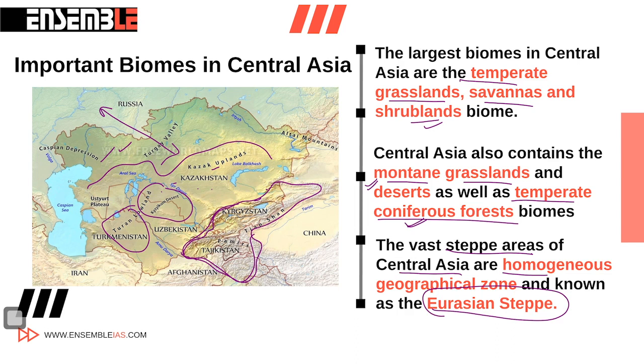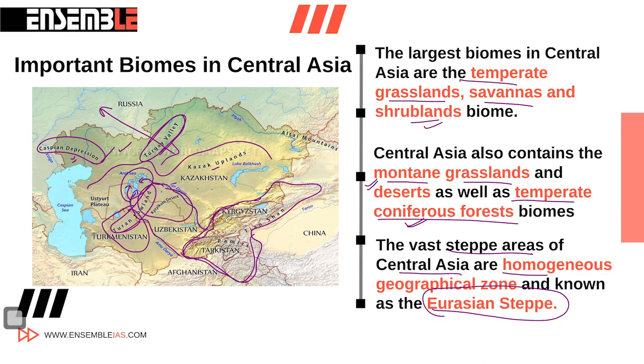Some of the names of the grasslands in this region are Turgay Valley. Turgay Valley is in Kazakhstan and it is a grassland. The Caspian Depression is also a type of grassland and shrubland in this region. Then there is the Turan lowland, which is another kind of shrubland in this area. This is the Aral Sea, and you can see the Syr Darya river and the Amu Darya river, which is flowing into the Aral Sea.